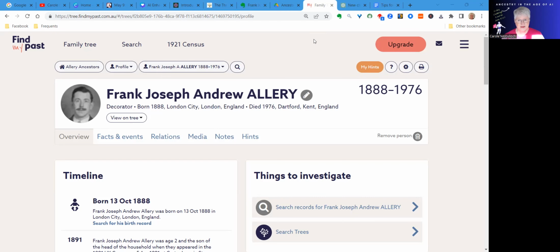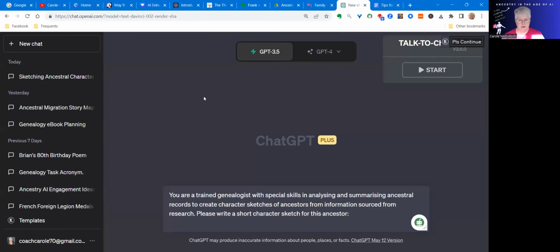So over here in ChatGPT, and I'm just using 3.5 today, which is the fastest model and the free one, I have begun my prompt with, "You are a trained genealogist with special skills in analysing and summarising ancestral records to create character sketches of ancestors from information sourced from research. Please write a short character sketch for this ancestor."